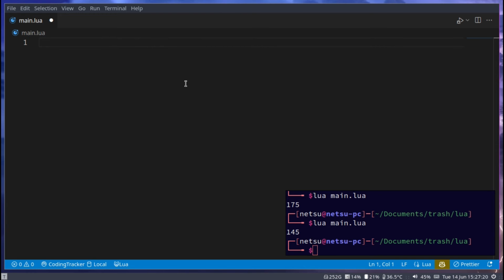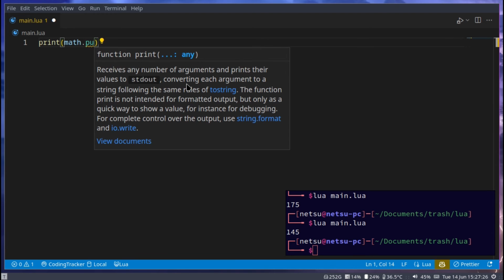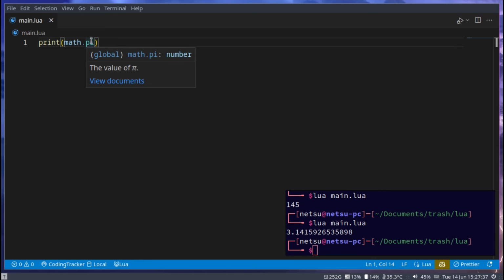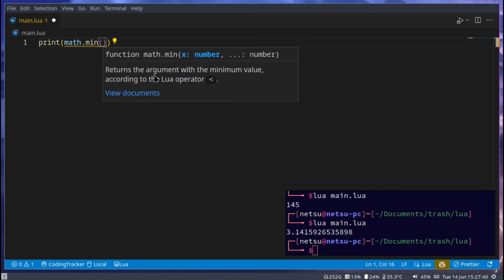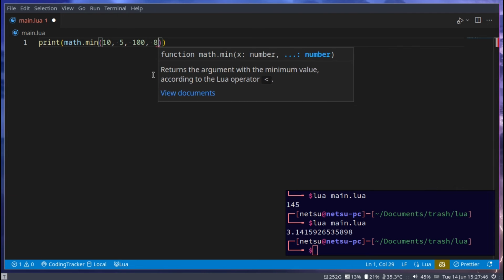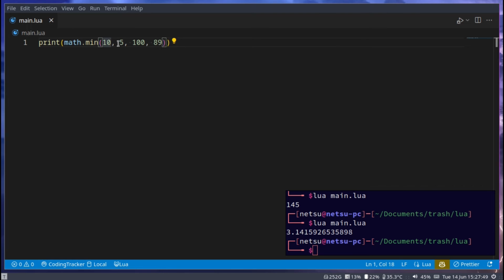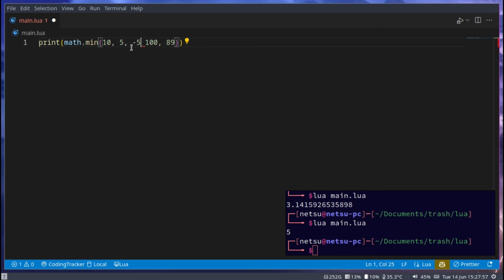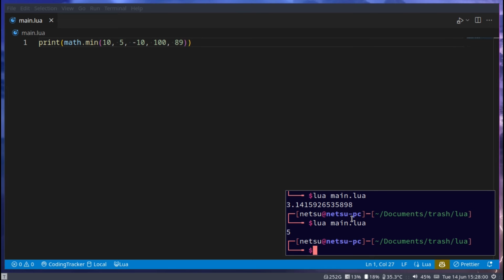And now I can look at a few things inside of the math library. Print math.pi. This will print out the value of pi. Very useful in some cases: 3.14159265 and so on. We have math.min, which will give you the minimum value of something. So let's say 10, 5, 189. The minimum value here would be 5. That's the lowest value of all of the values passed in. If we run that, we'll get 5. If we change this to negative 10, for example, then now we'll get negative 10 because that's the lowest value.